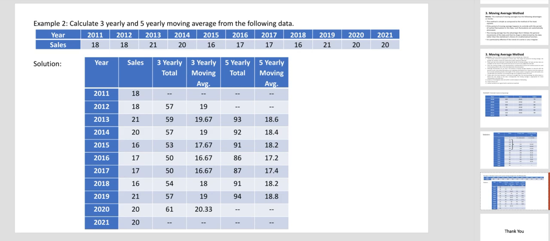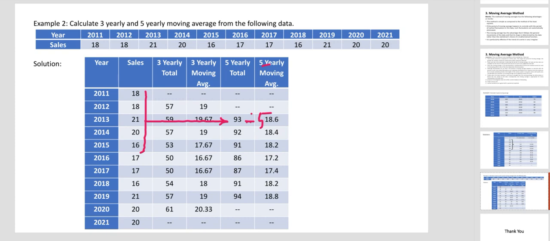So 5 yearly, same information, just ignore these things, the 3 yearly. From here to here, 5 yearly. In the middle line you have to write the total. Total from here to here is 93 and divided by 5. Why 5? Because this is a 5 yearly moving average.